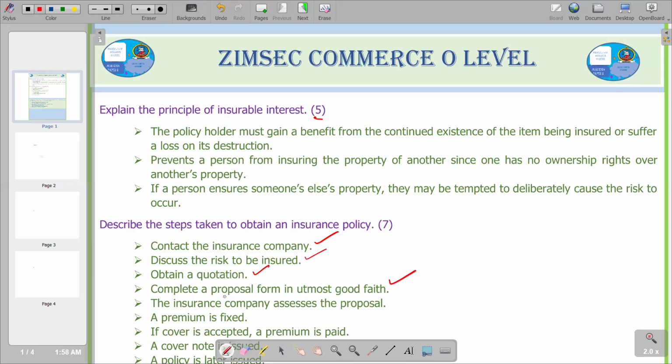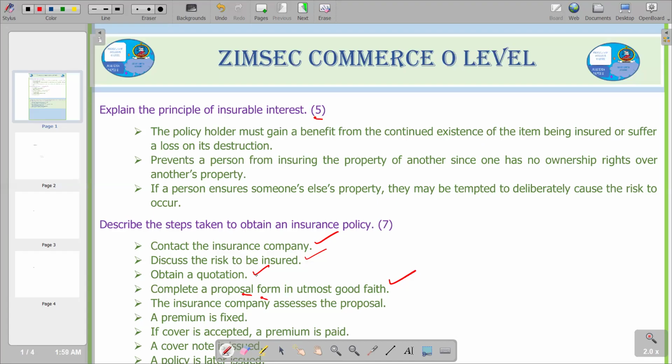Obviously, we have a new term here, the proposal form, so we want to understand exactly what it is. The proposal form is a sort of questionnaire that you fill out when applying for insurance coverage. It is also known as the application form. Insurance companies use these proposal forms to gather information about applicants to assess the risk of insuring them.